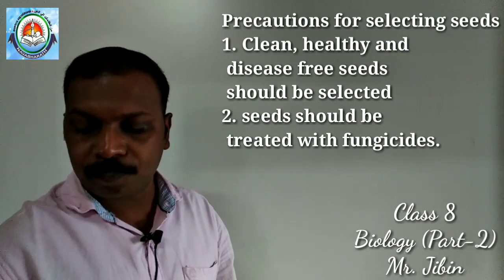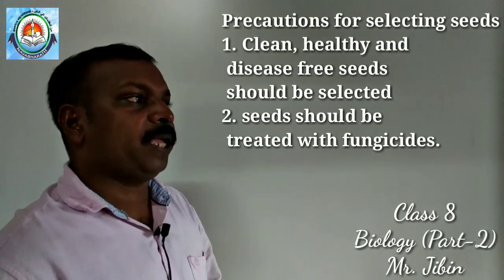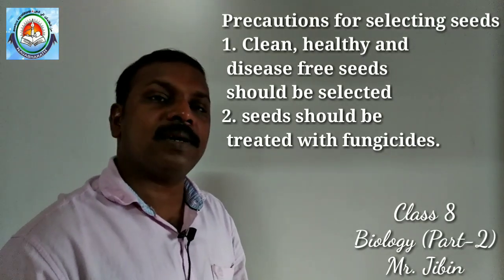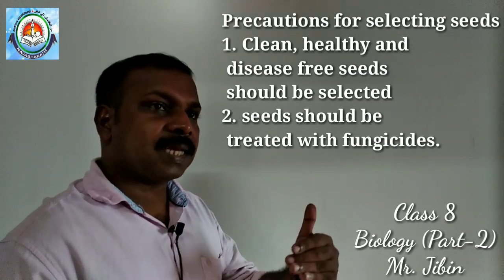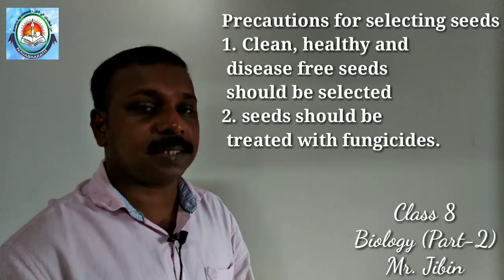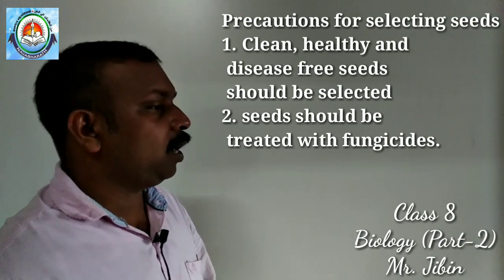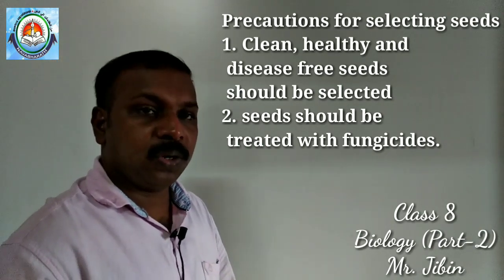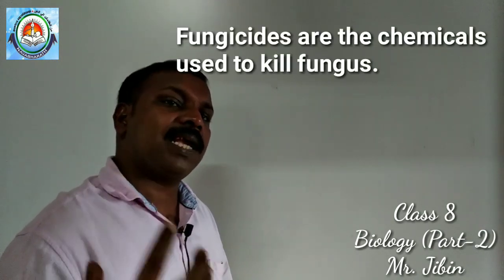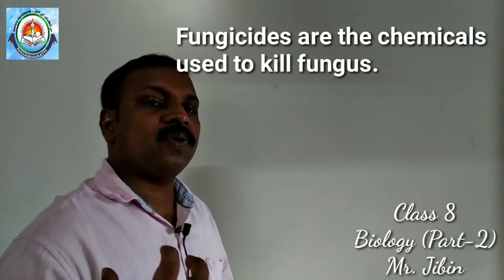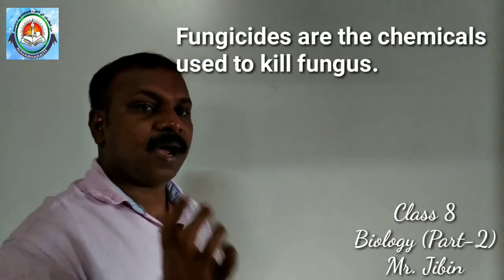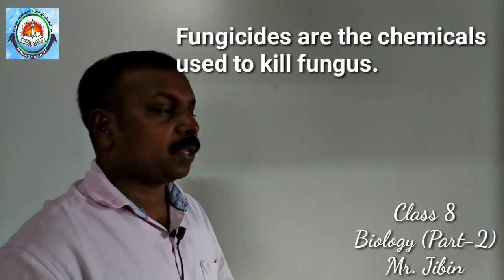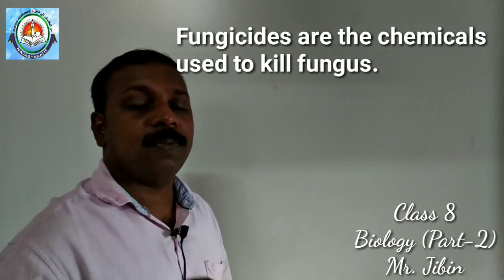Second point, these seeds should be treated with fungicides. What are fungicides? Fungicides are chemicals used to kill fungus. We know that when we store the seeds, there is a chance of attack by fungus. If fungus attacks the seeds, the seeds will be spoiled.